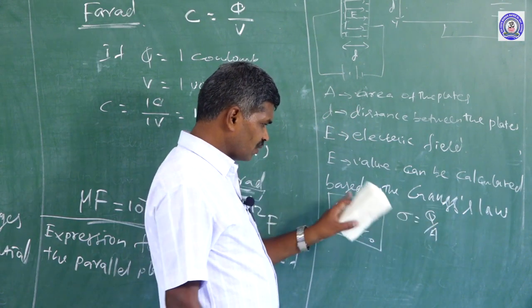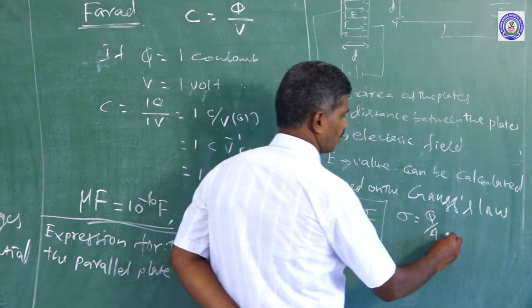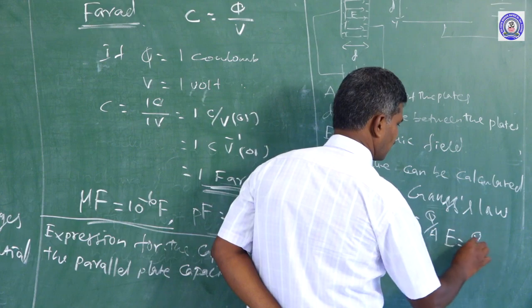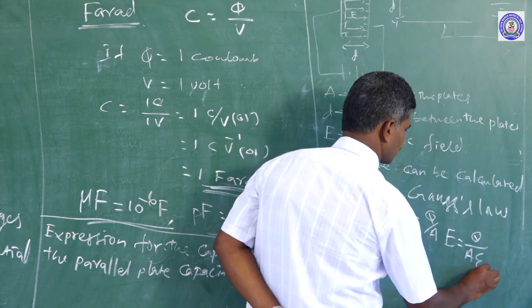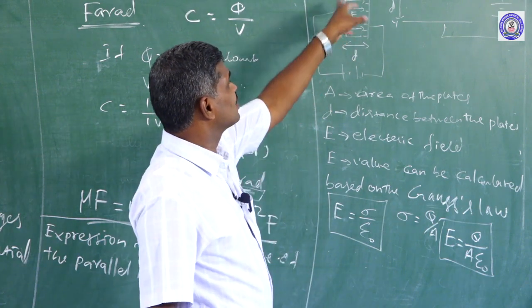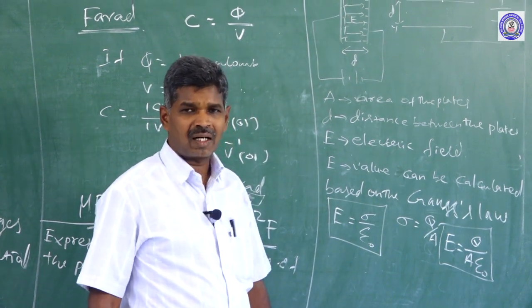If you substitute sigma in our electric field formula, E is equal to Q by A epsilon naught. This amount of field exists between the parallel plates.